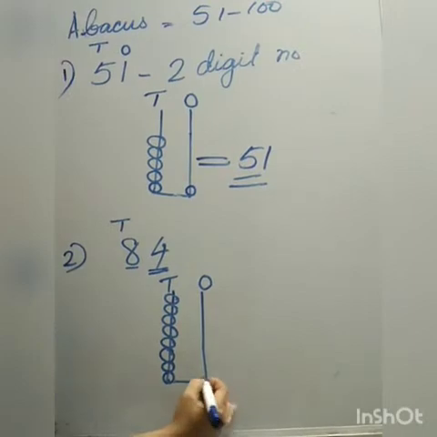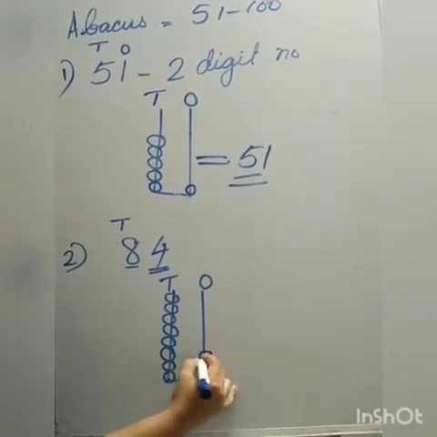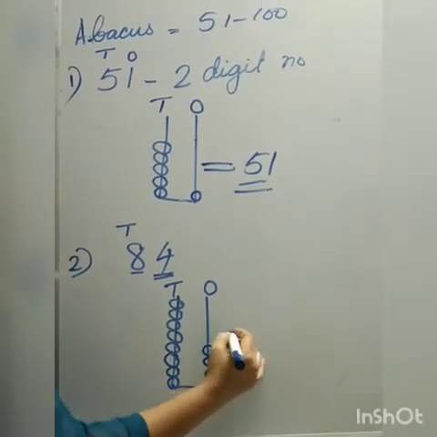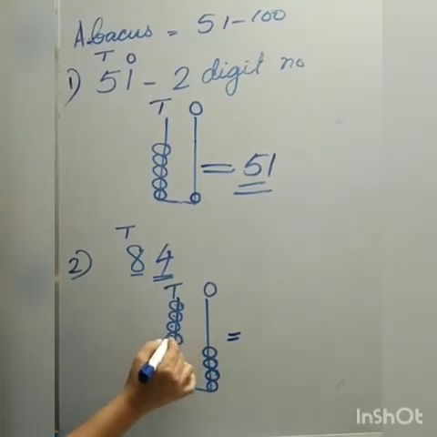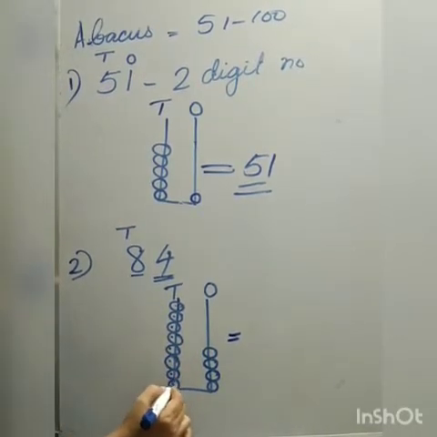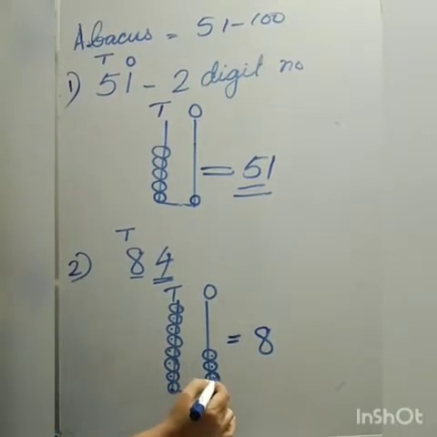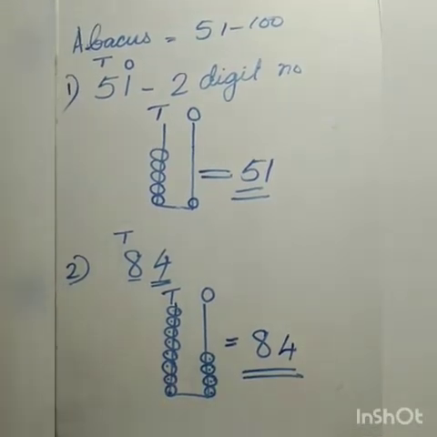That is 4. So we have to draw 4 beads on the ones place. This abacus shows which number? 8 tens and 4 ones. That is 84.